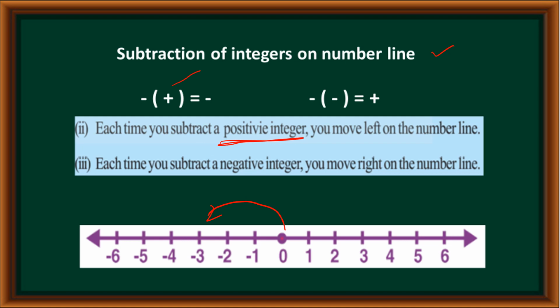If we subtract a negative integer, it becomes positive, right? That's why we move right on the number line. So again, remember these points. When we subtract a positive integer, we move left on the number line. When we subtract a negative integer, we move right on the number line. Understand? Keep in your mind these points: minus of plus equals minus, minus of minus equals plus.